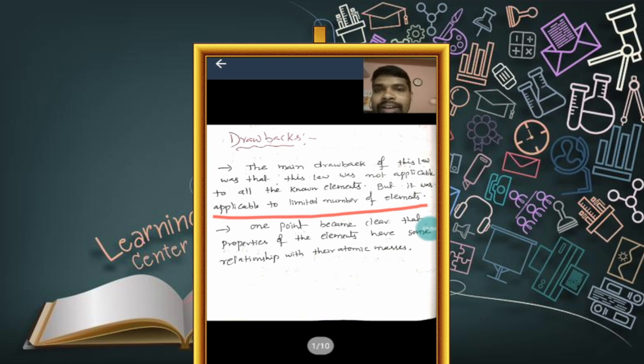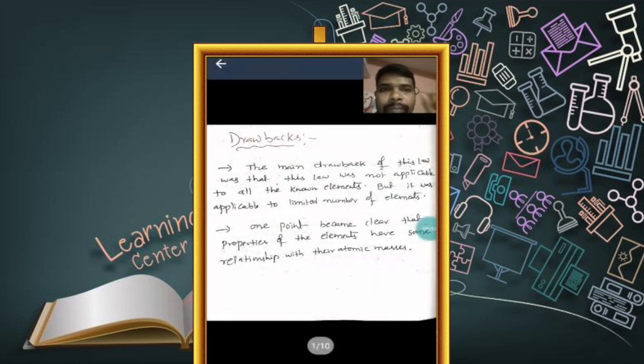What is the first drawback? This law was not applicable to all the known elements. It was applicable to only a few elements. That means only 10 to 15 elements could be arranged into the form of triad, and the rest of the elements could not be arranged into the form of triad. So this law failed to arrange more elements into the form of triad. Clear? And the second one, according to Dobereiner's